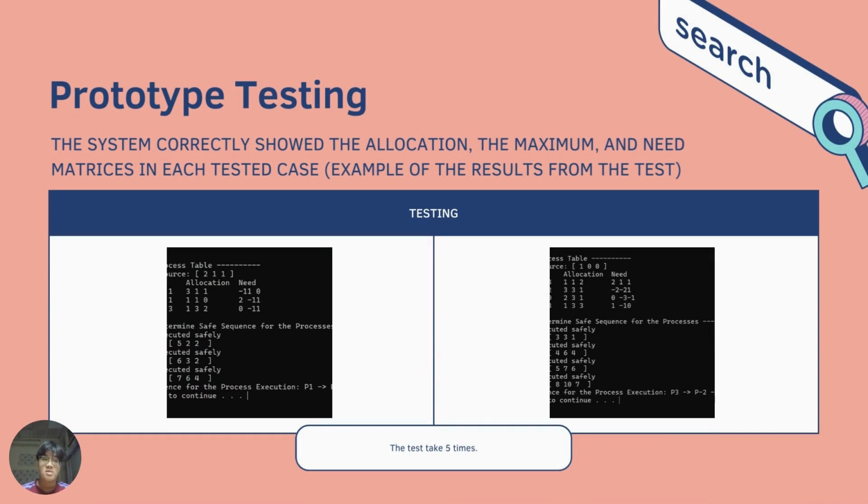So the prototype testing. In the diagram shown, the system correctly shows the allocation, the maximum, and the need matrices in each tested case. And as you can see in the table of the testing, these are two of the results out of 5 tests that we have done on our project. All right, that's all. I'll be passing to my next friend.